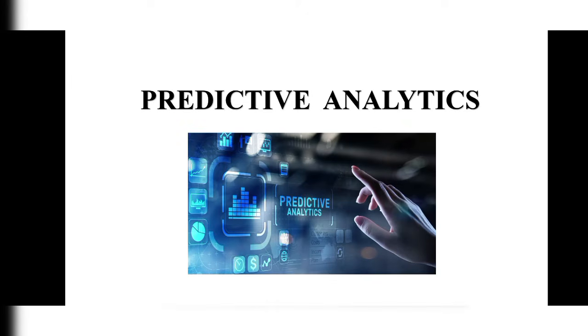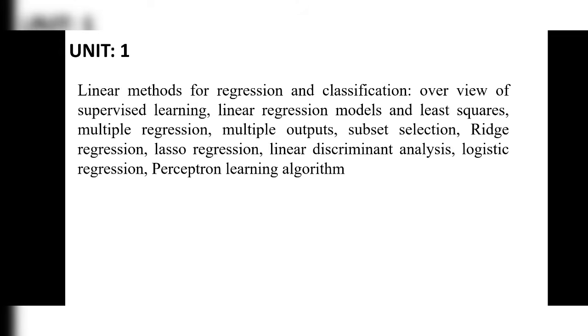Hello everyone, today we are going to start a new subject, that is predictive analytics, in the fourth year R18 syllabus. In unit 1 we have linear methods for regression and classification, overview of supervised learning, linear regression models and least squares, multiple regression, multiple outputs, subset selection, ridge regression, lasso regression, linear discriminant analysis, logistic regression, perspective on learning algorithm. So in this video, up to linear regression models and least squares is covered. In the next videos, we will complete all the rest of the topics.